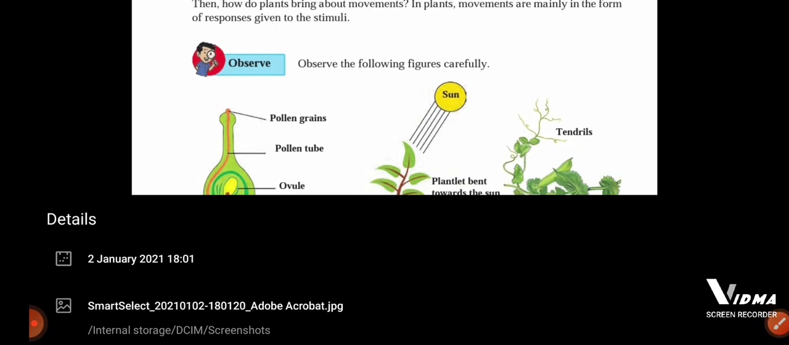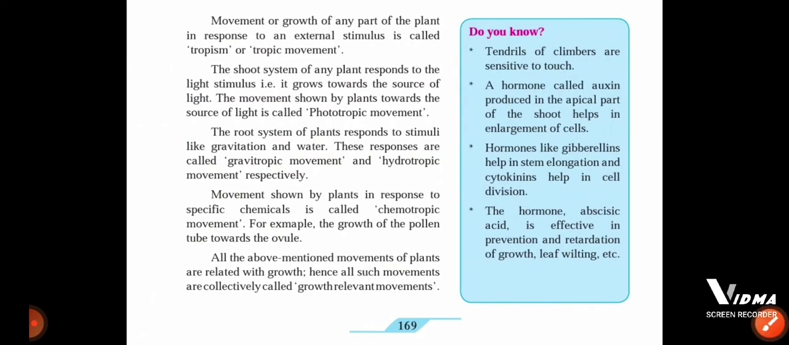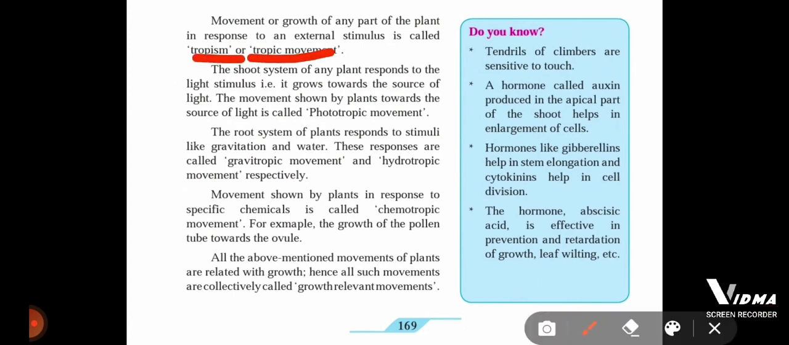Movement or growth of any part of the plant in response to an external stimulus is called tropism or tropic movement. The shoot system of any plant responds to the light stimulus, that is, it grows towards the source of light. The movement shown by plants towards the source of light is called phototropic movement. The root system of plants responds to stimuli like gravitation and water. These responses are called gravitropic movement and hydrotropic movement.